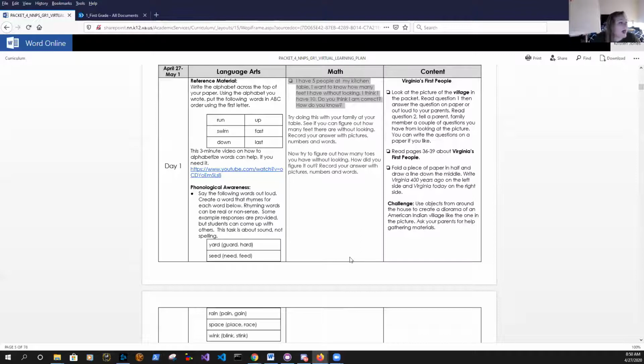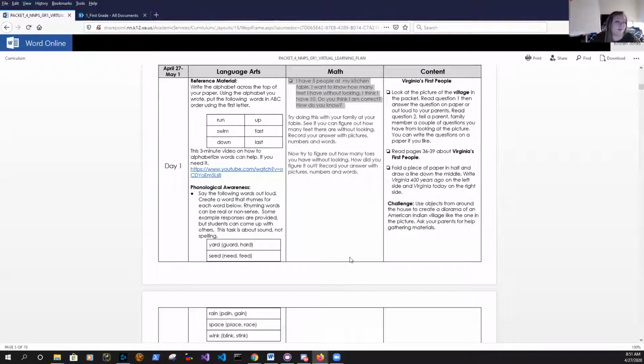So if we all have 2 feet, how many toes do we all have? So it's kind of like a challenge problem. If we each have 2 feet, how many toes do we all have? And it says, now try to figure out how many toes you have at the table without looking. How did you figure it out? Record your answer with pictures, numbers, and words. So after you've figured out how many feet there are, figure out how many toes there are. So if we have 2 feet, but how many toes do we have?